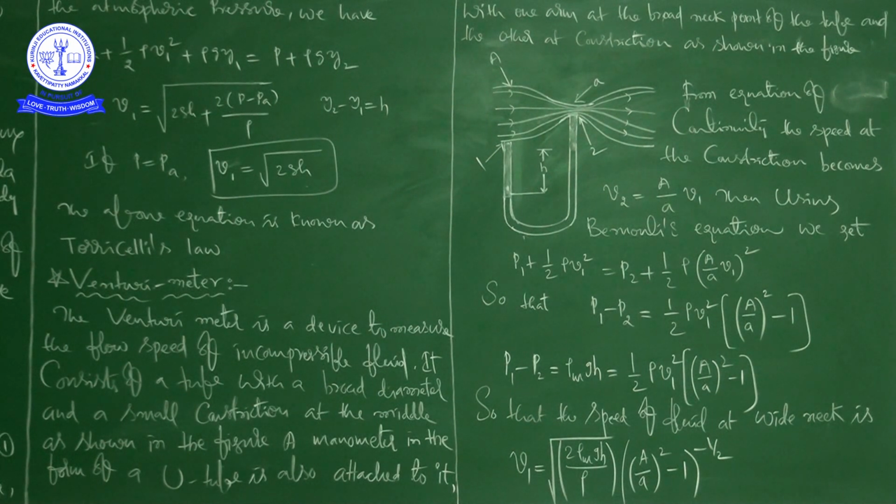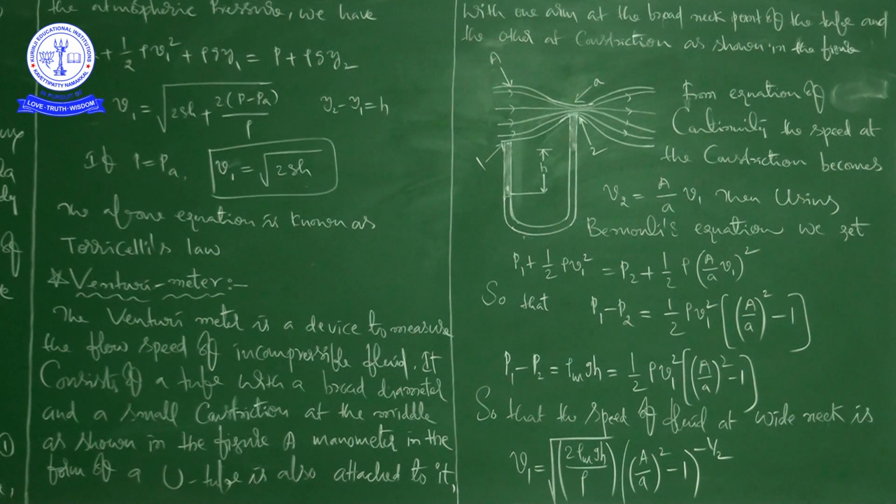Now see, by using the equation of continuity, we are going to write the expression for the speed at the constriction. That is, V2 is equal to A by a into V1. So that you can understand, V1 is the speed here, V2 is the speed here, capital A is the area of cross section here, small a is the area of cross section here.